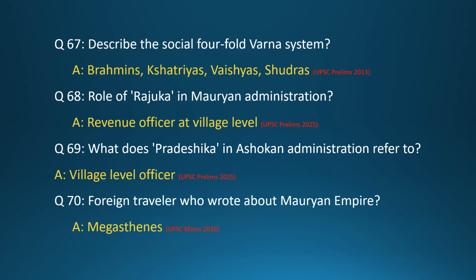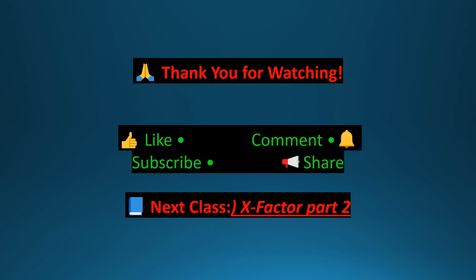Question 67. Describe the social fourfold Varna system? Answer: Brahmins, Kshatriyas, Vaishyas, Shudras. Question 68. Role of Rajuka in Mauryan administration? Answer: revenue officer at village level.